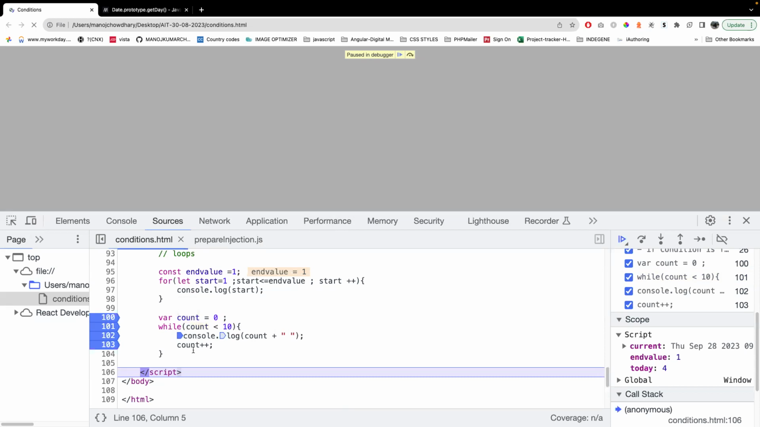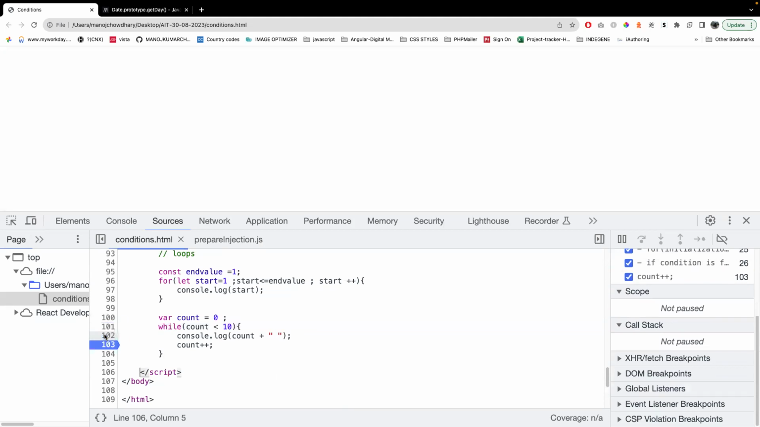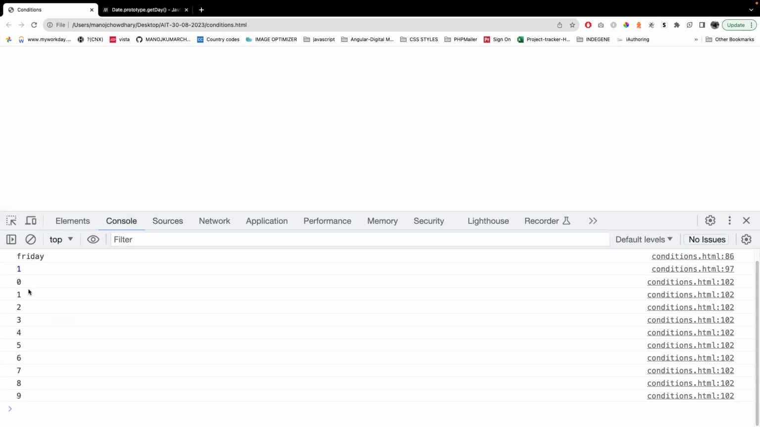Okay. So now my value got printed and my loop got terminated, because my condition is becoming false and there is no way that it is going to become true. Got it? So that's why it was printing 0, 1, 2, 3, 4, 5, 6, 7, 8, 9.